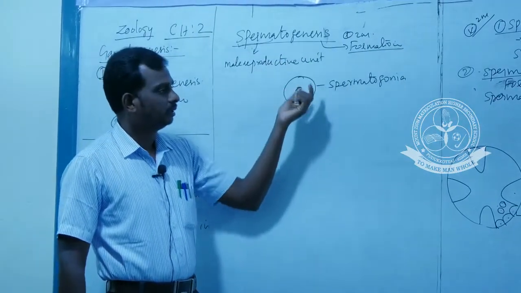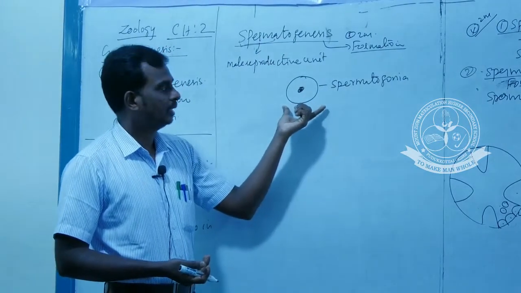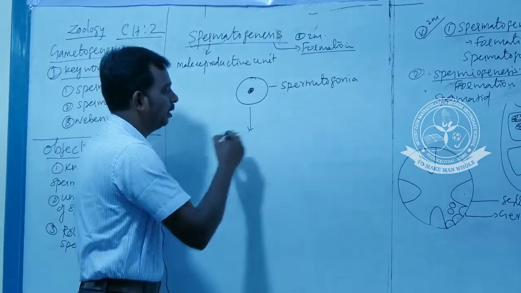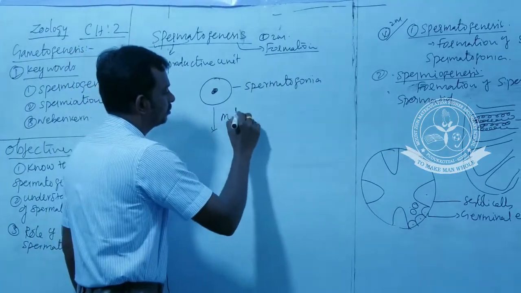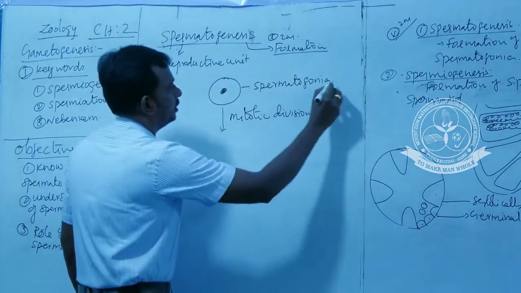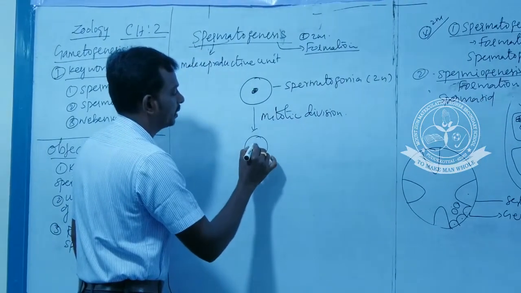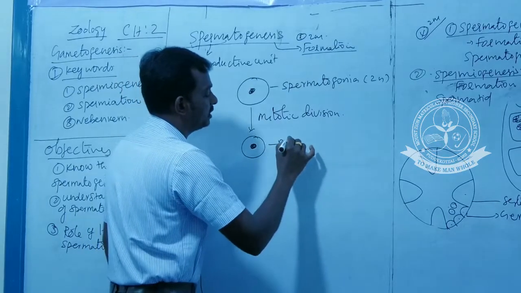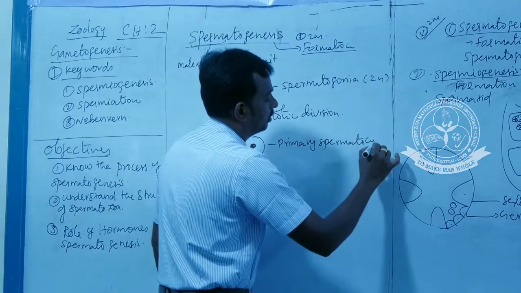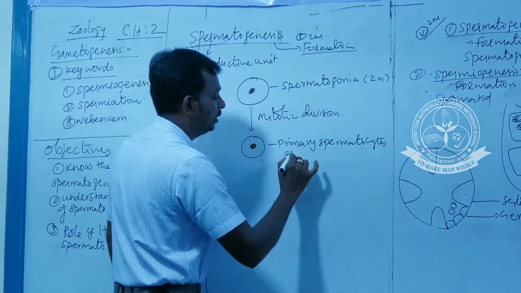Now we are going to learn the entire process of spermatogenesis. This is spermatogonia. It is present in the seminiferous tubules of the testis. This spermatogonia undergoes mitotic division. After the completion of mitotic division, it will produce primary spermatocytes. These primary spermatocytes are diploid in nature.